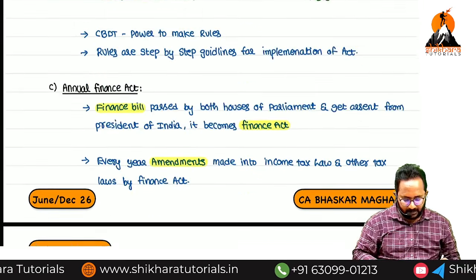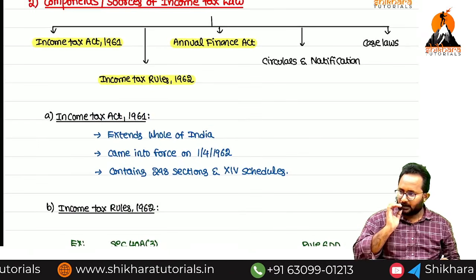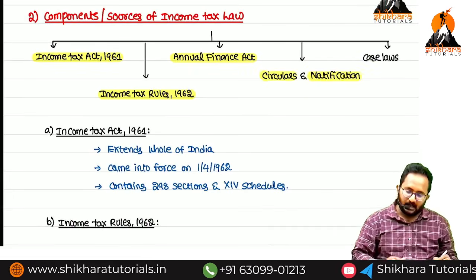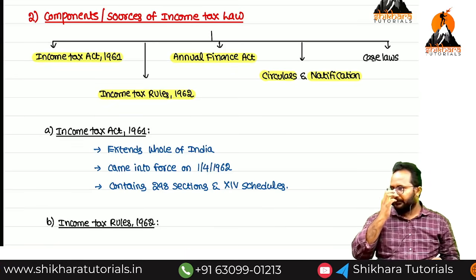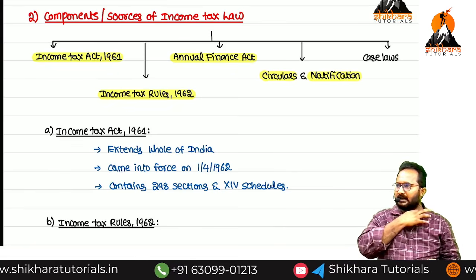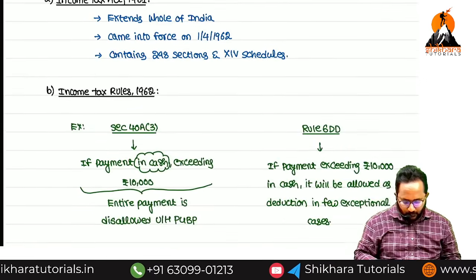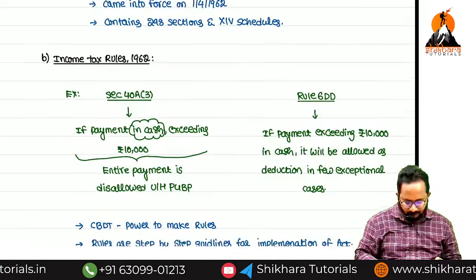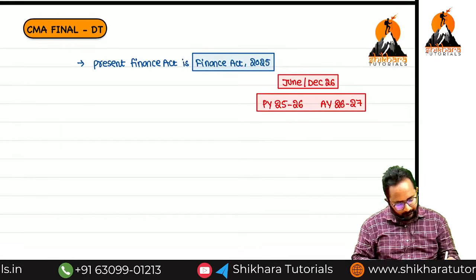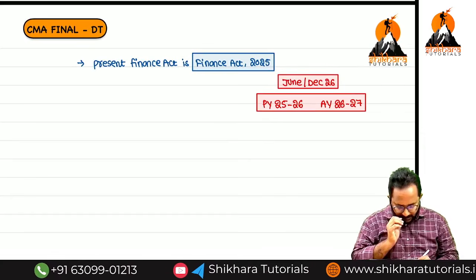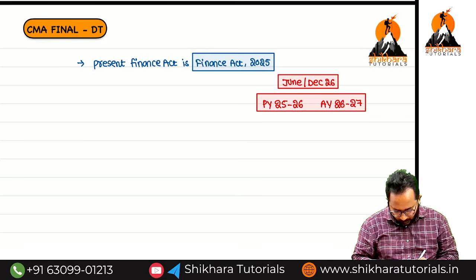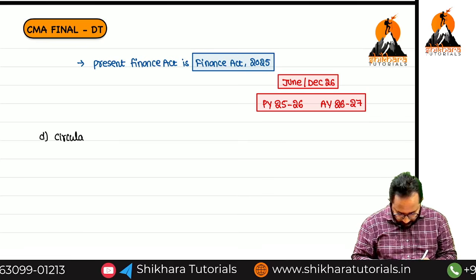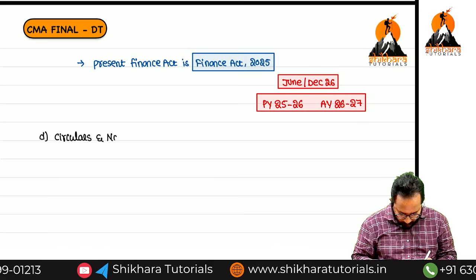So up to now we discussed how many components, ma? Three. So in the fourth component, we have to discuss both circulars as well as notifications. Shall we start that fourth component, all of you? This isn't totally theory only. Yes, in few chapters we have to refer to theory. Circulars and notifications.